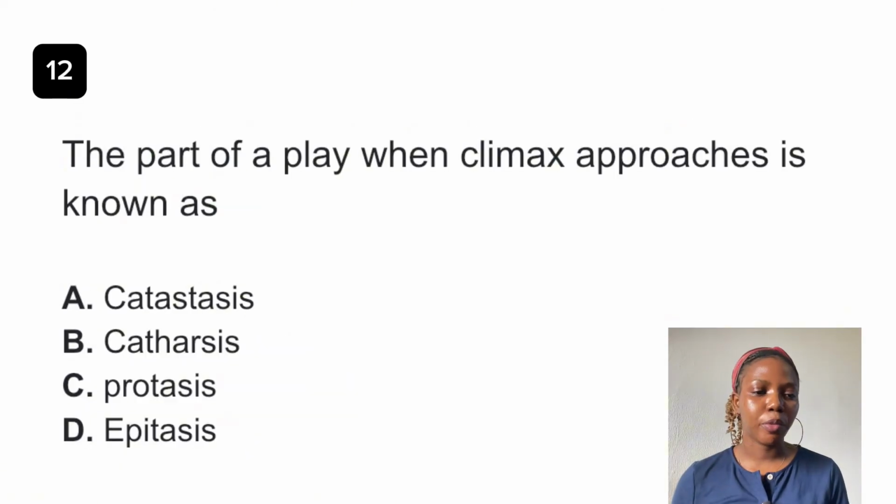Question 12. The part of a play when climax approaches is known as dash. The answer to this question is epitasis.